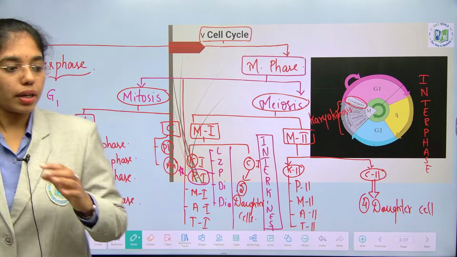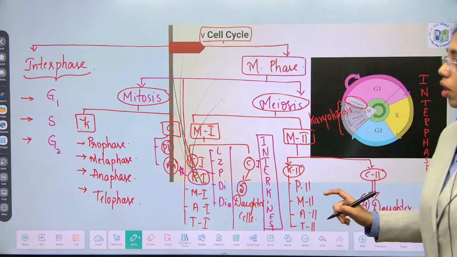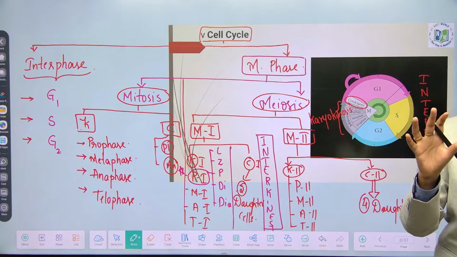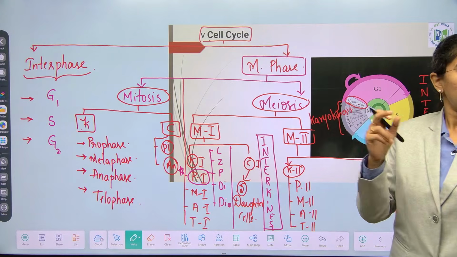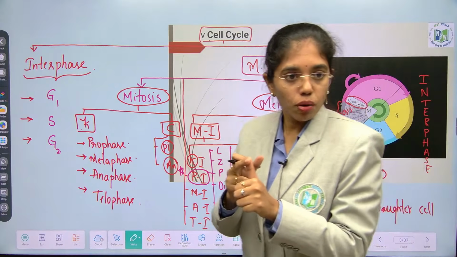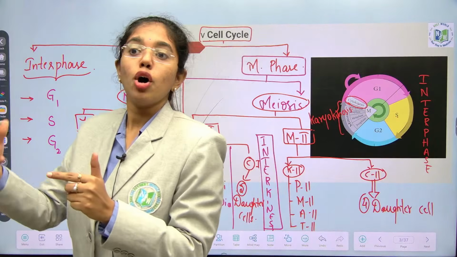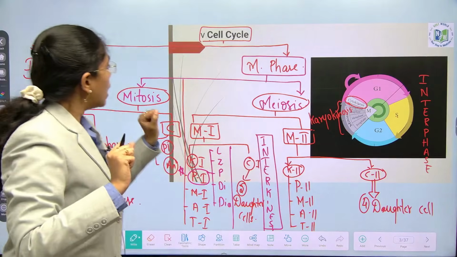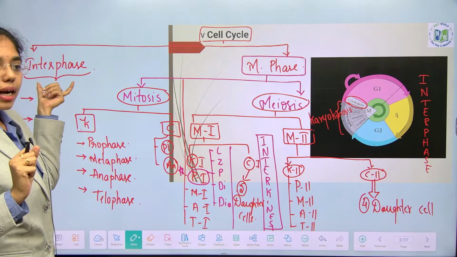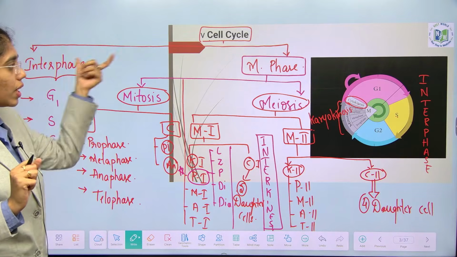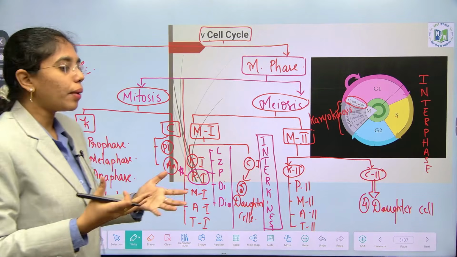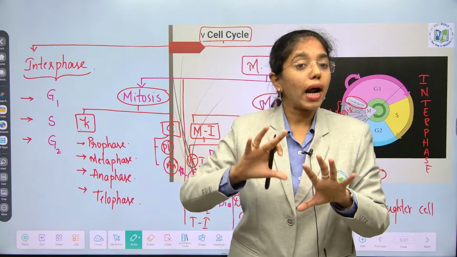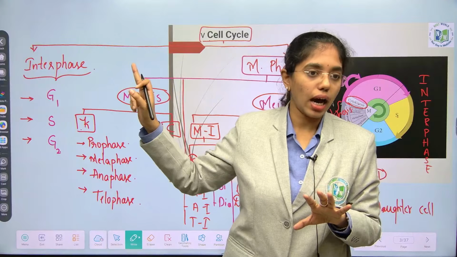Drop your pens, everybody. I'll give you 2 minutes time to copy, no problem. So in cell cycle, we are learning everything in the form of sequential events, beginning from duplication of genome, synthesis of cellular organelles, followed by division or formation of daughter cells. This is done under 2 phases, interphase and M phase. Like how you are preparing for 2 long years, taking 1 more long term to 3 long years to attempt 1 exam, that is 3 hours.